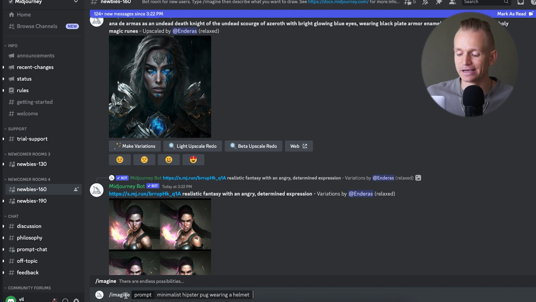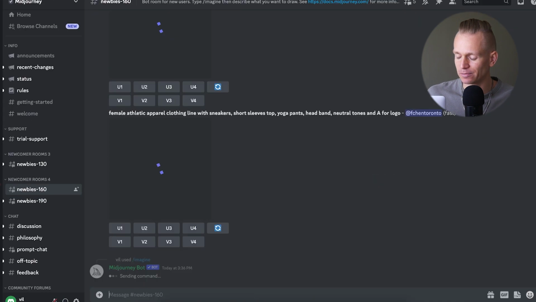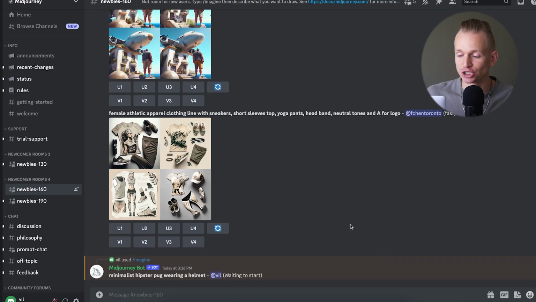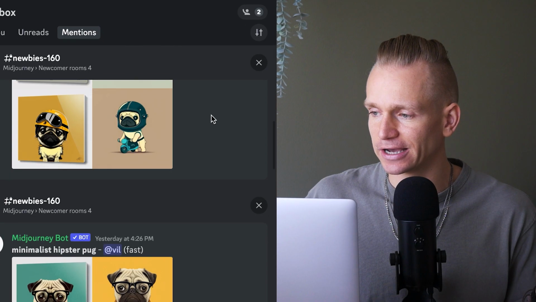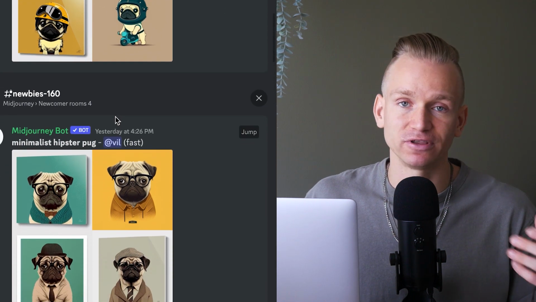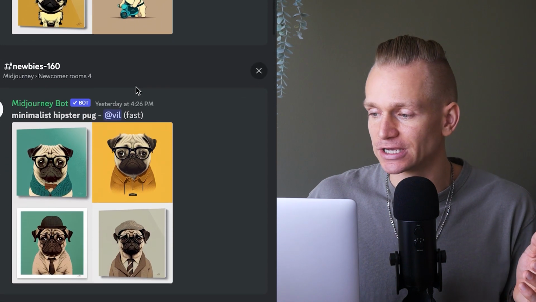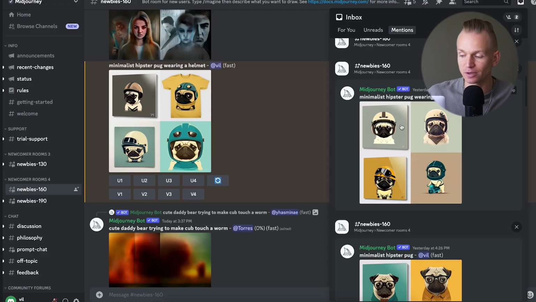So let's say in this case, I put in minimalist hipster pug wearing a helmet, and I press OK to start generating these images for me. Now here, as you can see, it has generated some images, and on the side here, you can open your inbox and you will see all of the different images that you tried to generate. And you can always choose to elaborate on certain images, or you can put in slightly different text to change it up, so on and so forth.